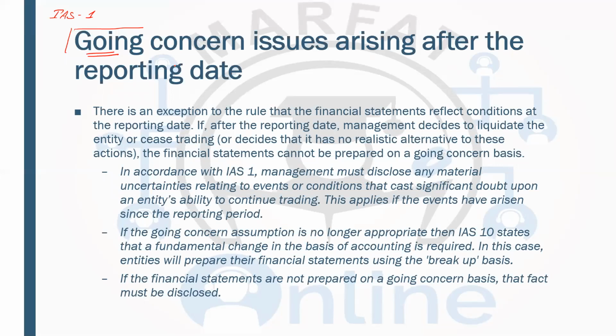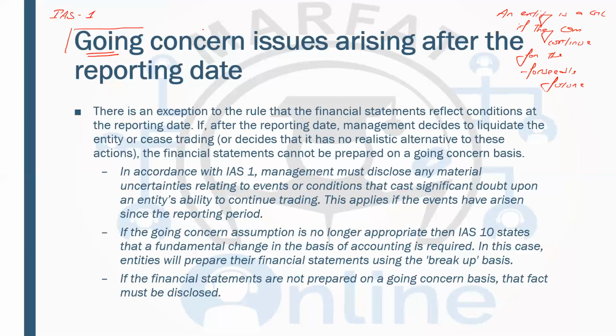You have studied this thing so many times in your accounting papers. An entity is a going concern if they can continue for the foreseeable future.